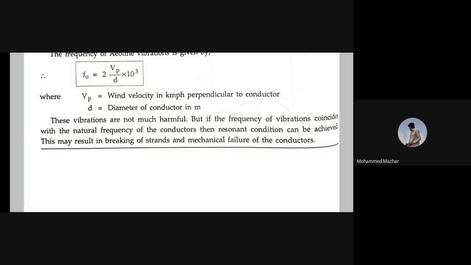Vp is the wind velocity in kmph or kilometer per hour perpendicular to the conductor, and d is the diameter of the conductor in meter. So these vibrations are not much harmful, but if the frequency of vibrations coincides with the natural frequency of the conductors, then a resonant condition can be achieved, and this may result in breaking of strands and mechanical failure of the conductors.